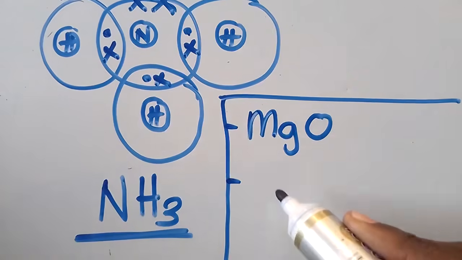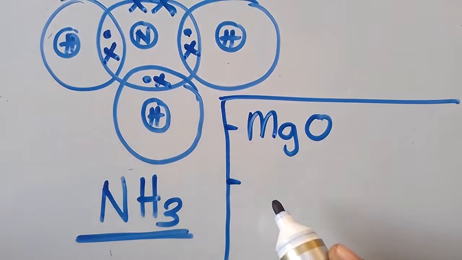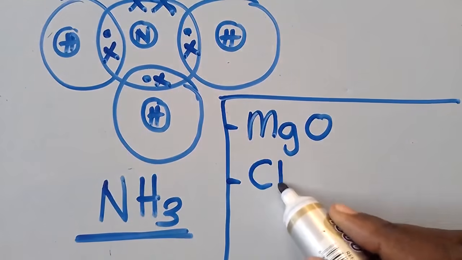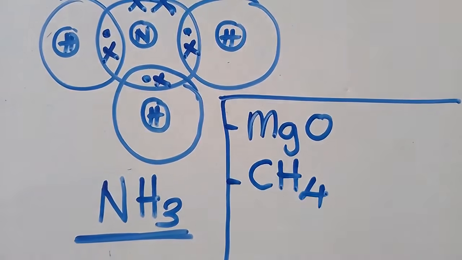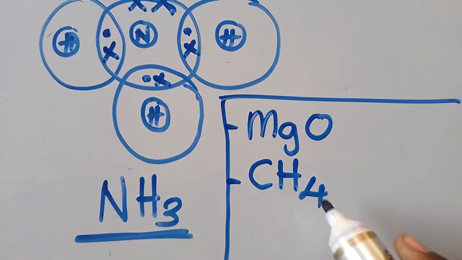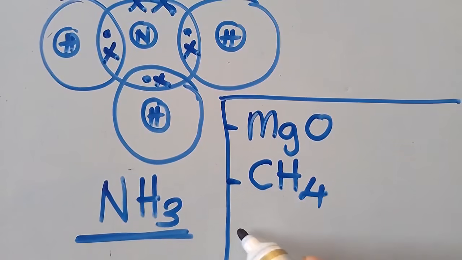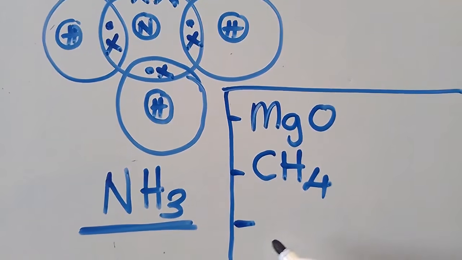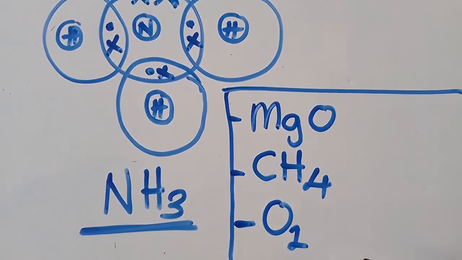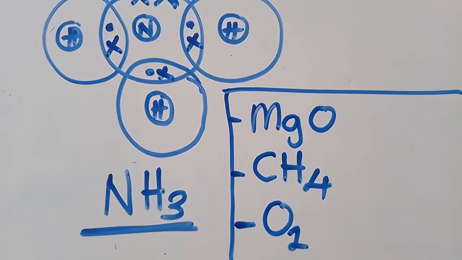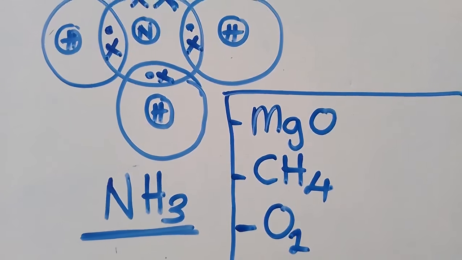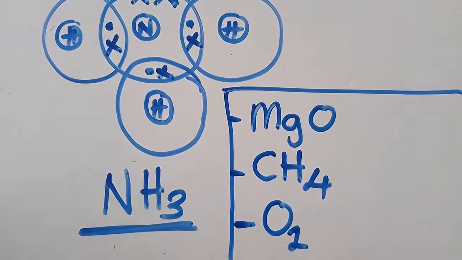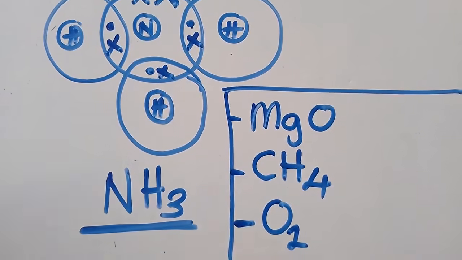I want you to write the structure of this one. This is called methane. Have you seen? This is called methane. I want you to write the structure of the oxygen molecule. So you are going to know which ones are covalent bonds and which ones are ionic bonds. I want you to get this, and I want you to write this.